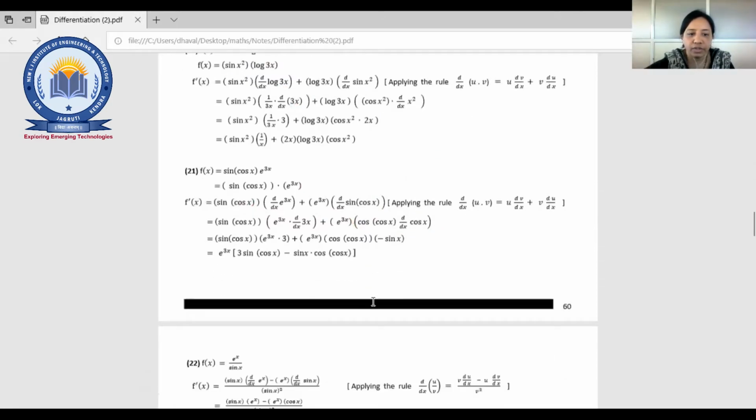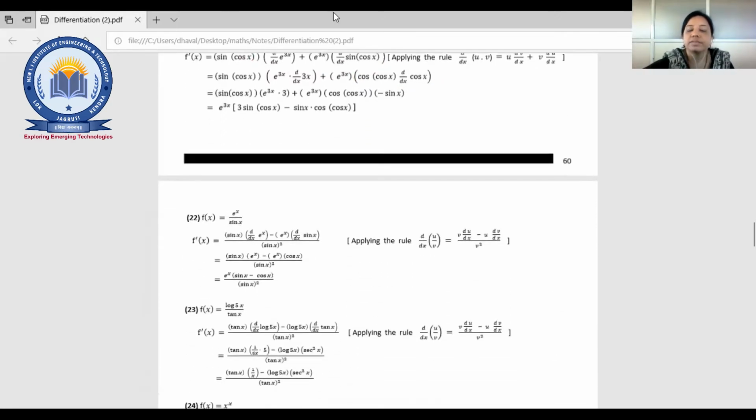Now next thing is the division rule, right? Product rule, I think all have clear that. Now division rule. D by dx of u divided by v. This is the basic equation, right?